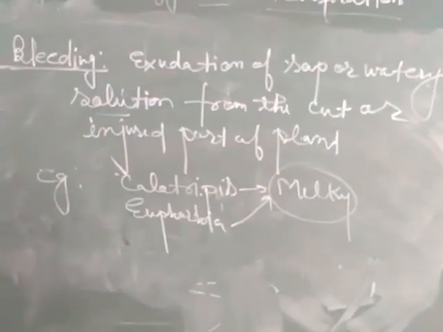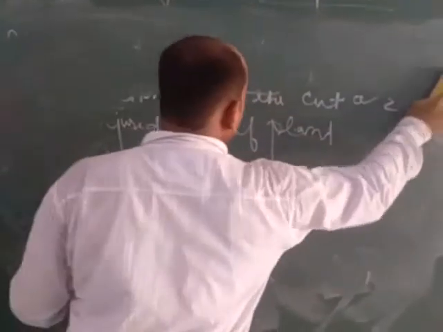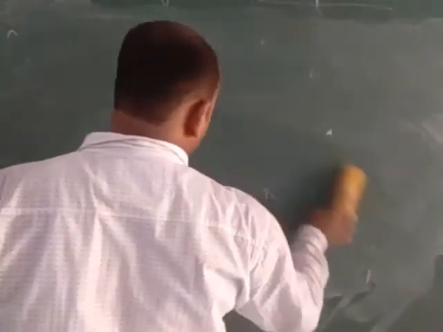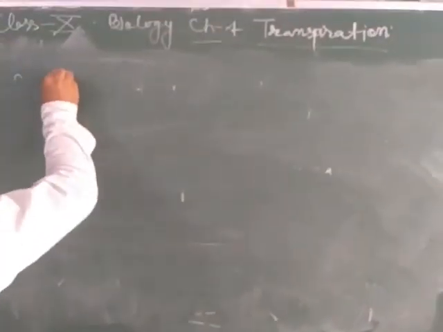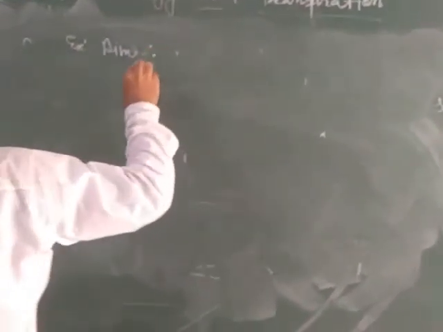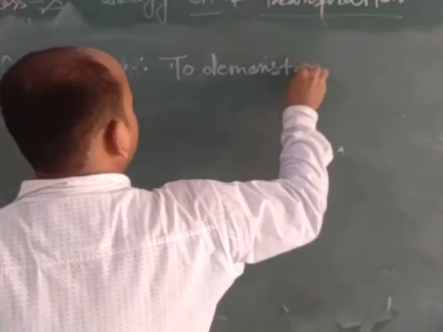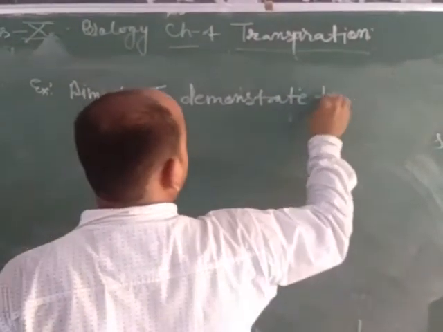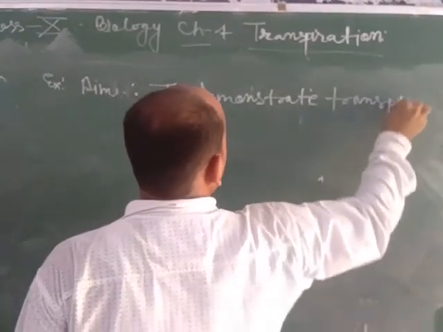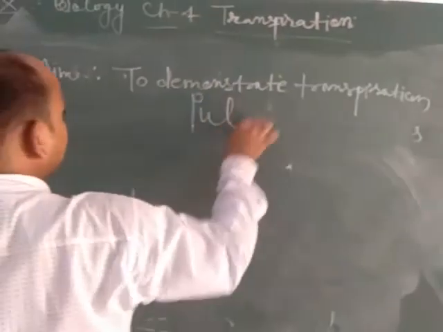Now dear student, we will discuss one experiment to demonstrate transpiration pull. Now your chapter will be completed. The aim of the experiment is to demonstrate transpiration pull.